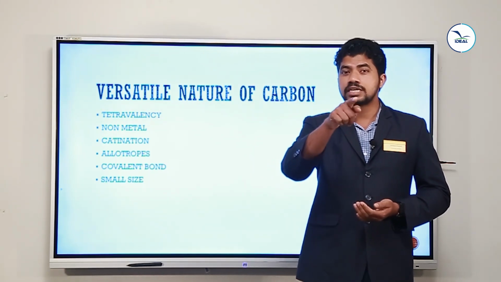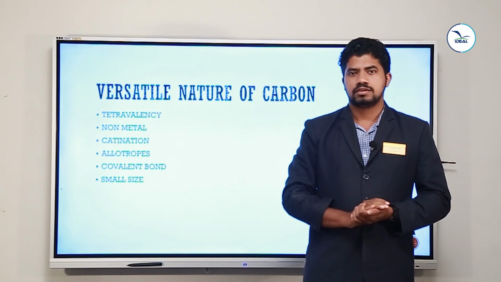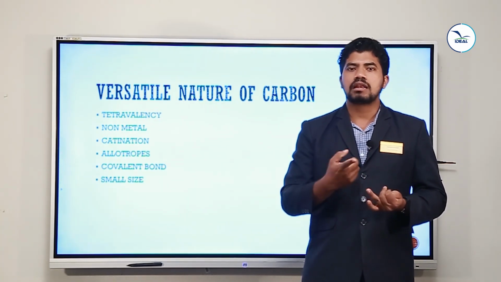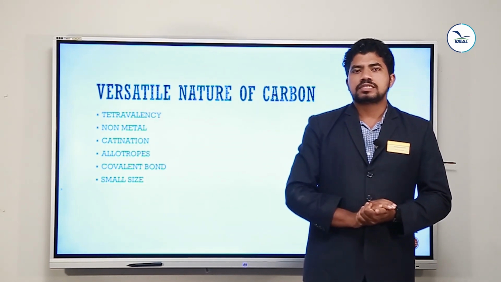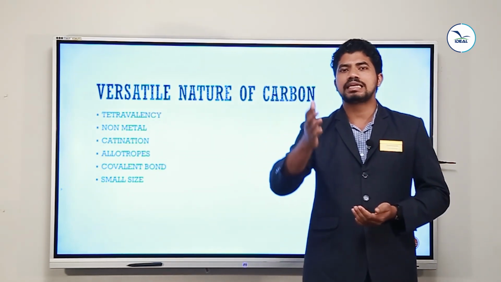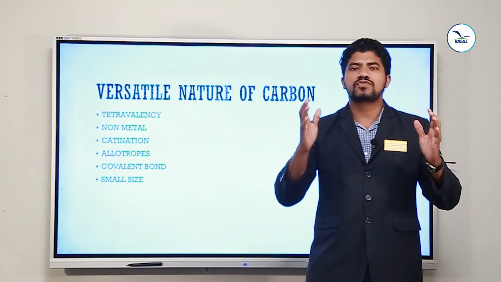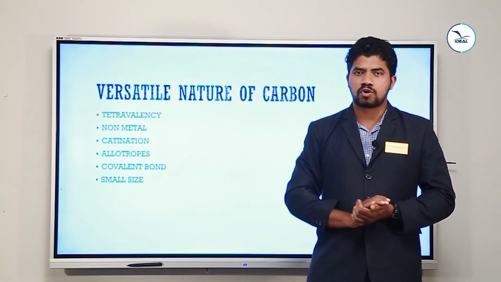That's why, students, I told you the formation of hydrocarbons. I told you the formation of alkanes, alkenes, alkynes. In every hydrocarbon, can you see the long chain? Can you see carbon can combine with another carbon? That type of covalent bonding is possible if and only if carbon has small size.